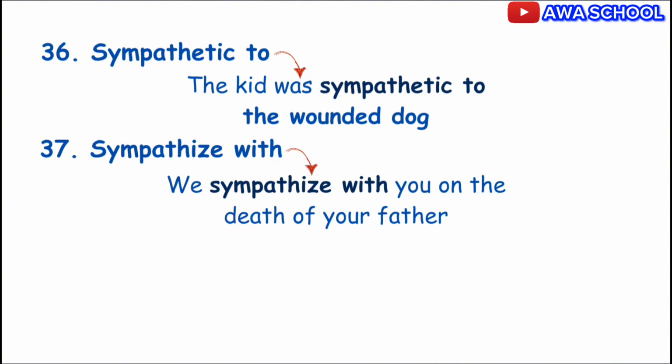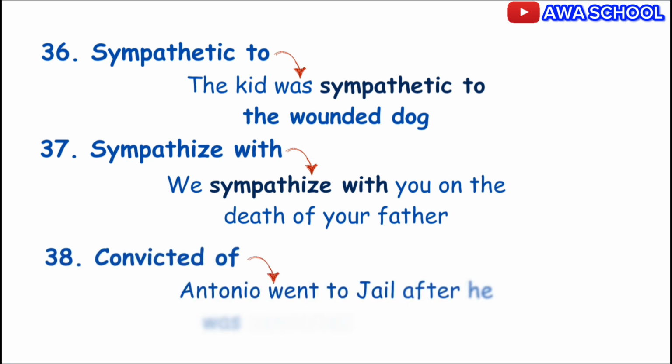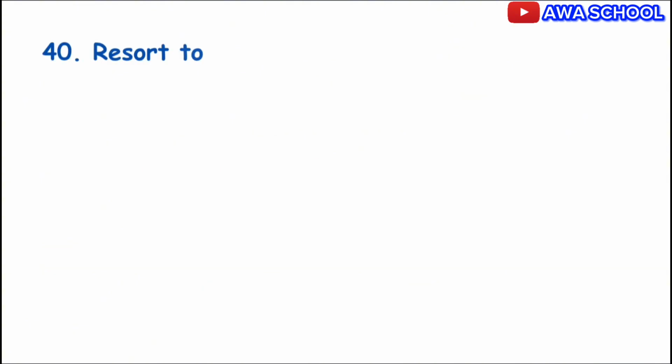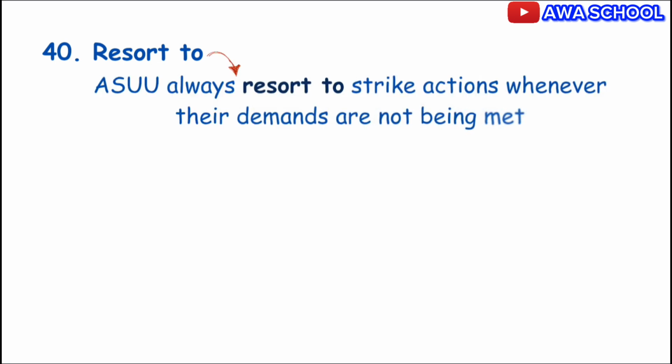Okay? To be found guilty of a crime in a court, the right preposition is convicted of. Example, Antonio went to jail after he was convicted of murder. Alright? So convicted of is when you are found guilty of a crime in the court of law. Alright? To do something usually undesirable because there is no other way to do it, use the preposition resort to. Example, ASUU always resort to strike action whenever their demands are not met.